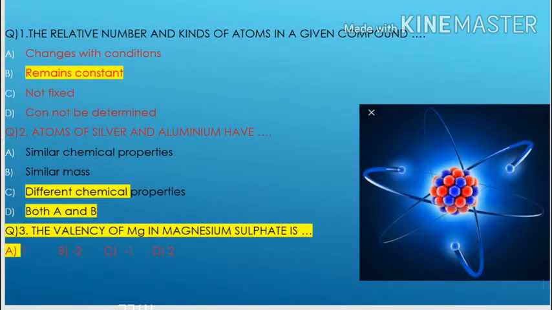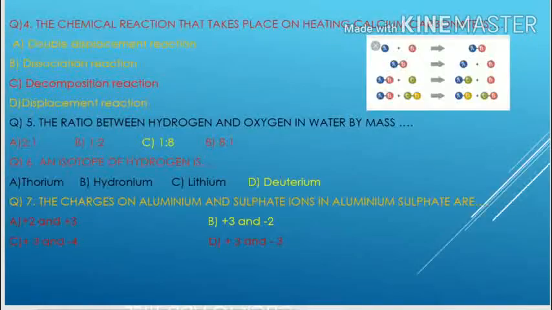Okay, so we discuss the next question, number 4. The chemical reaction that takes place on heating calcium carbonate. When calcium carbonate is heated, it decomposes and changes into calcium oxide and carbon dioxide gas. So it is one type of decomposition reaction. Options given are: double displacement reaction, dissociation reaction, decomposition reaction, and displacement reaction.